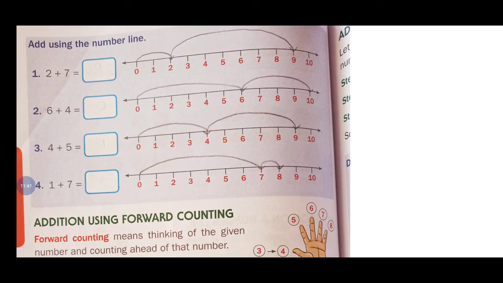Now 2 plus 7. How we can show this, 2 plus 7? See here. Actually I'm going to count. Actually we drawn this one, but I'm going to show how to go for this. 2 after 7 times you can add. So 2 after 3, 3 after 4, 4 after 5, 5 after 6, 6 after 7.